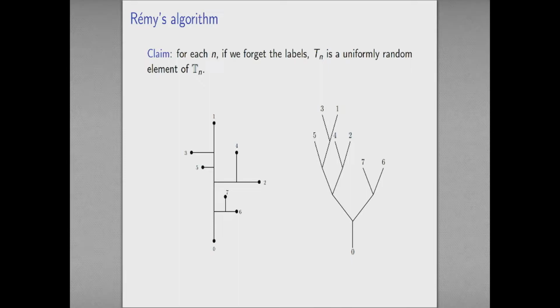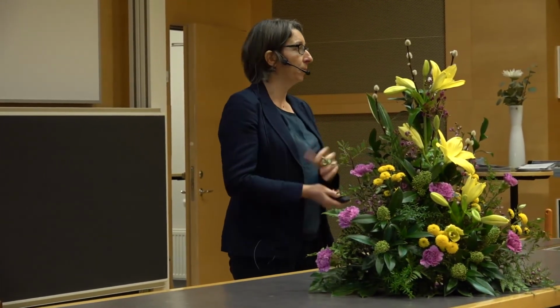Okay. So my claim is that for each n, if I forget the labels, Tn is a uniformly random element of the set that I'm interested in. So we've got a pretty simple mechanism for generating the set of objects that we're interested in studying. And the hope is that by analyzing aspects of this algorithm, we should be able to understand key properties of the objects.